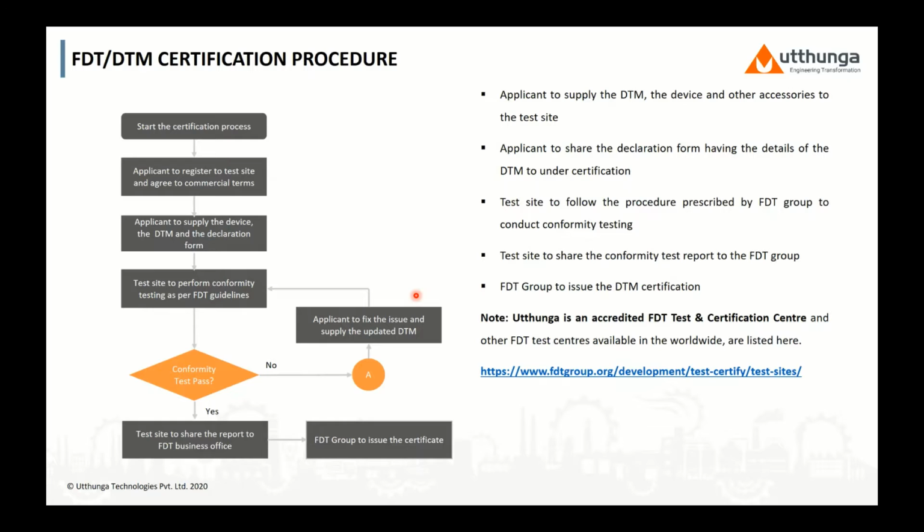When there is a request for applicant to get started with the DTM certification, they have to first find the registered FTT test site to handle all the formalities to start with the certification process. So the applicant and the test site discuss and agree upon the commercial aspects by getting into the necessary data and by getting the necessary hardware and the infrastructure, including the DTM and the declaration form to start with the DTM certification. Test site performs the test by following all the procedure given by the FTT group